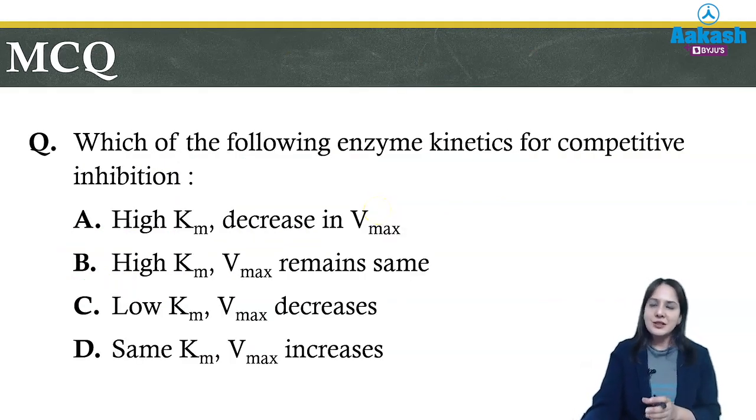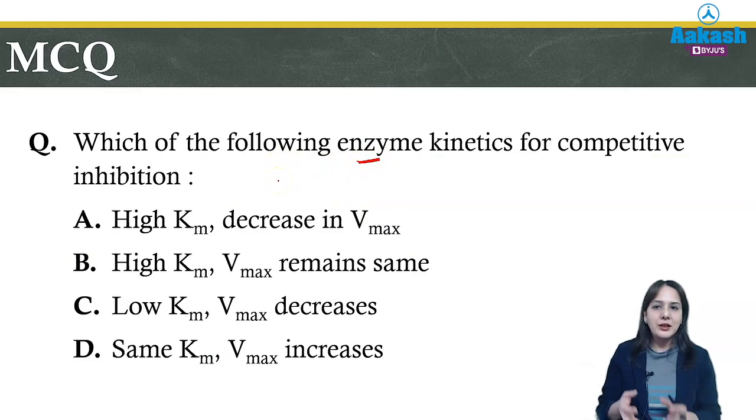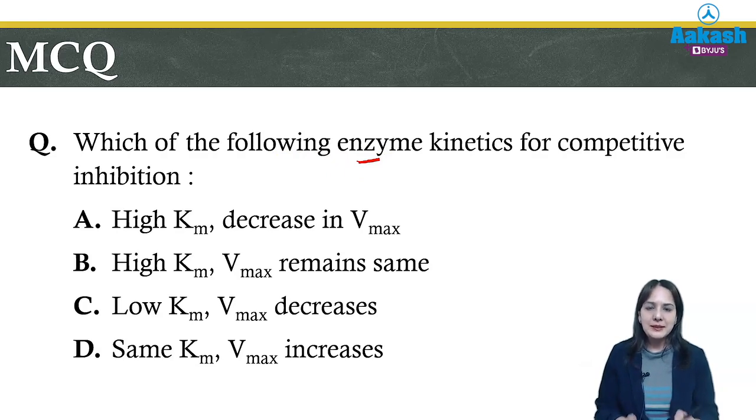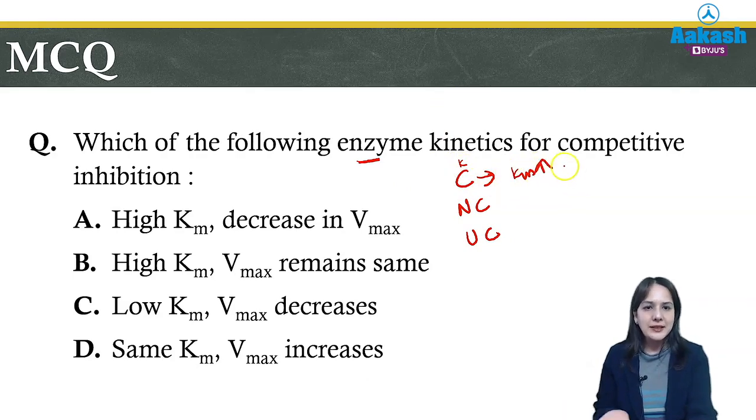The next type of question which is also very important and very frequently asked on enzymes is, which of the following shows enzyme kinetics for competitive inhibition? So you should know what is happening to Km and Vmax. The easy way to remember this is, we know there are 3 types of kinetics: competitive, non-competitive and uncompetitive. For competitive, you can say it's starting with C, like competitive. So the Km is increasing, whereas Vmax remains same.